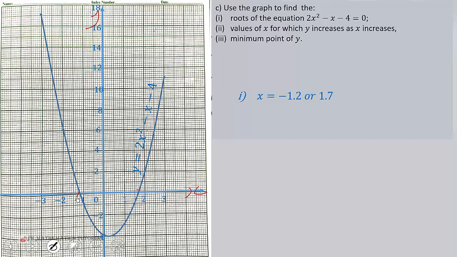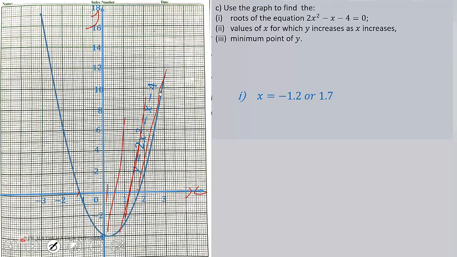Because 2 centimeters is 1 unit, so each box is 0.1 on the x-axis. Now we come to the second part, values of x for which y increases as x increases. So y is increasing on this region and x is also increasing on that region up to this point.